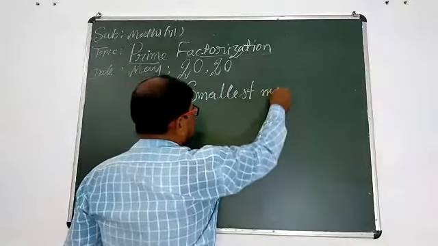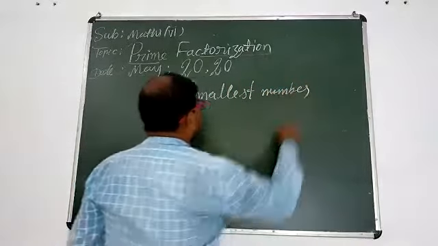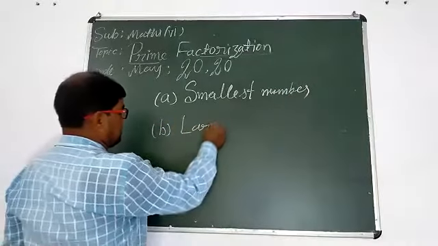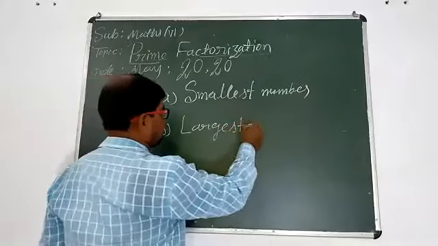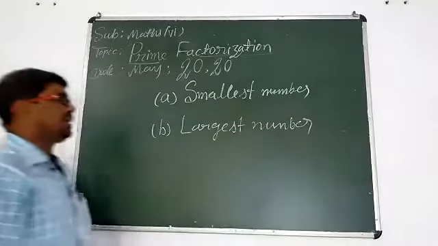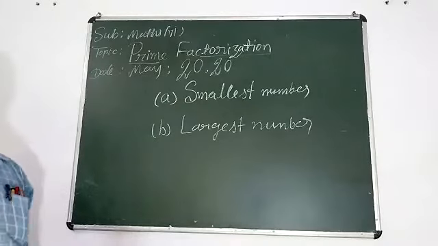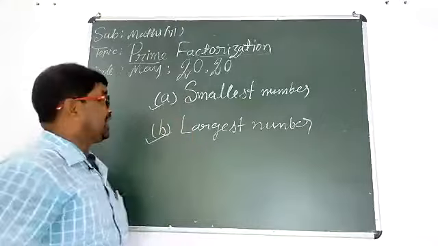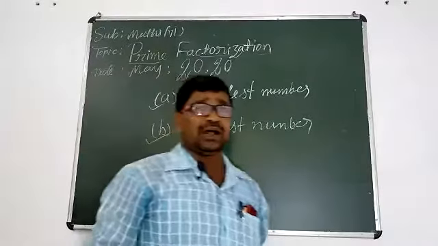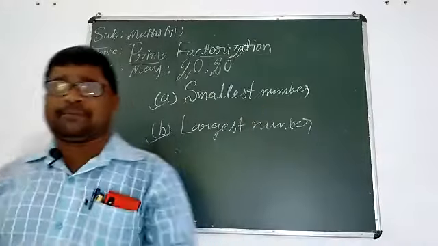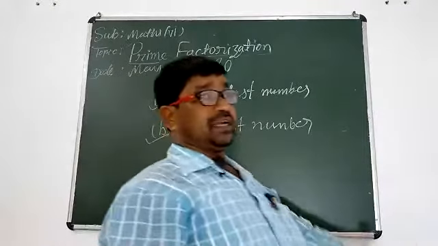Smallest number. Now, B, largest number. Smallest number and largest number. These two statements you should mind. We have declared it in our previous class.